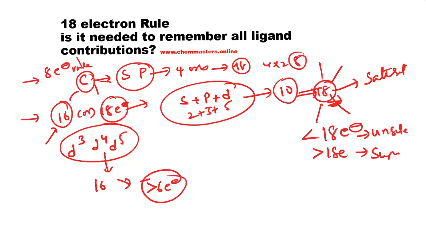Most of the cases are 16 electron complexes, and those 16 electron complexes have coordination greater than 6. That means more than 6 ligands are coordinated to those complexes.